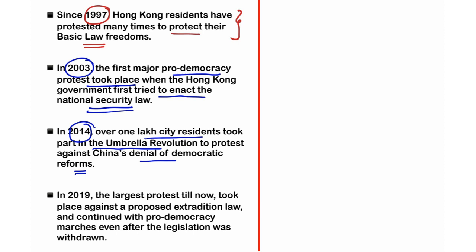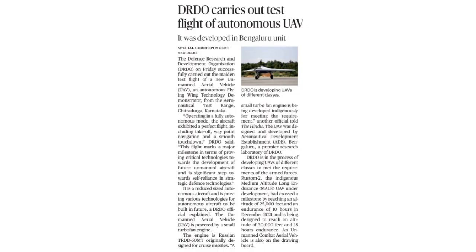Very, very important. Right? I hope the relation between Hong Kong and China is pretty clear to you. So this is all about this particular article. Let us look at the next article of our discussion. The title of this article says DRDO carries out test flight of unmanned aerial vehicles. Very, very important article regarding GS paper 3, a defense technology related article.